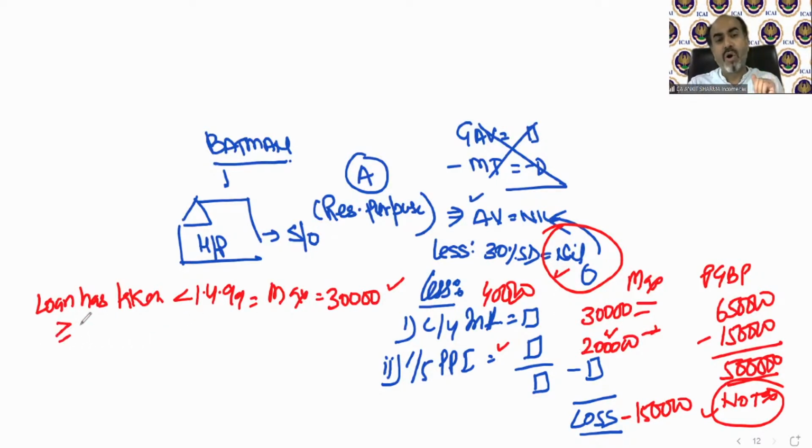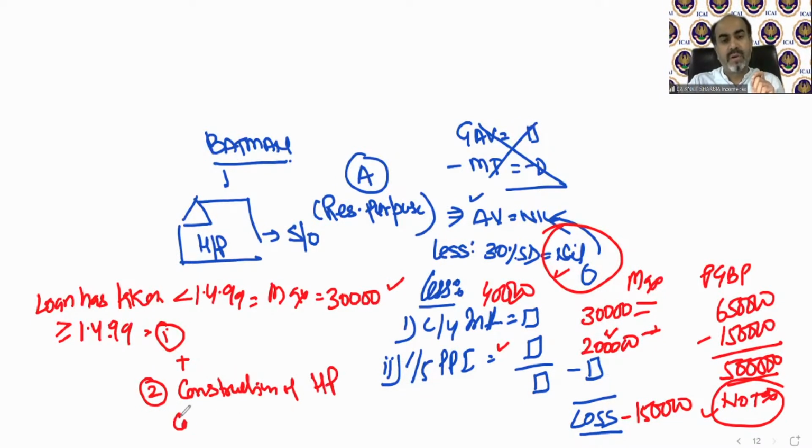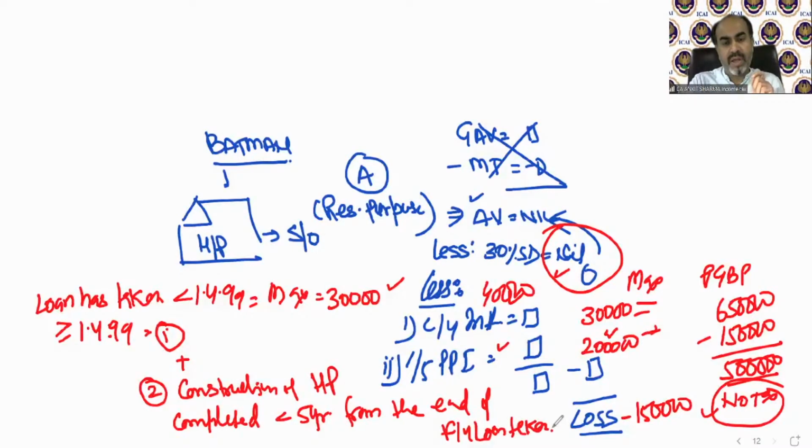But if the loan has been taken on or after 1/4/1999, then the deduction can be a maximum of up to 2 lakh. In place of 30,000, it can now be 2 lakh. If the loan has been taken from 1st April 1999 or after, one more condition we need to fulfill: construction of the house property must be completed within 5 years from the end of the financial year in which the loan was taken.